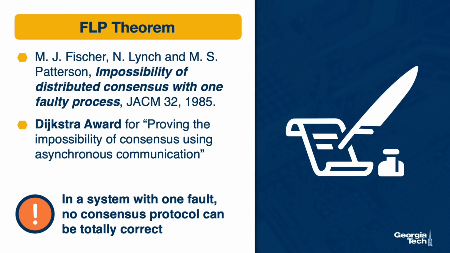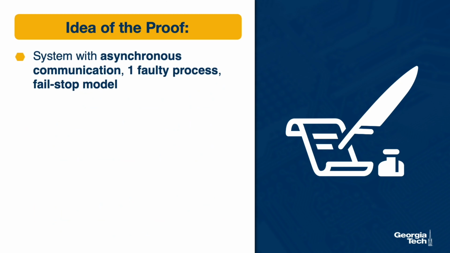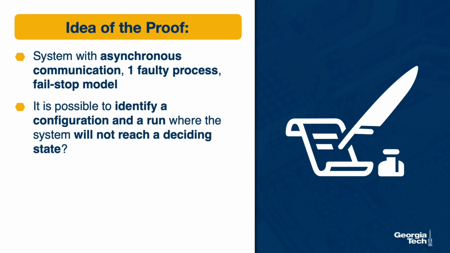In a system with one fault, no consensus protocol can be totally correct. The quick intuition behind the proof is as follows. They consider the simplified system model of allowing asynchronous communication but limiting the system to just one faulty process with a fail-stop failure model. Then, with the system model, they ask whether it is possible to identify a starting configuration and a legitimate admissible run such that the system does not reach a deciding state.